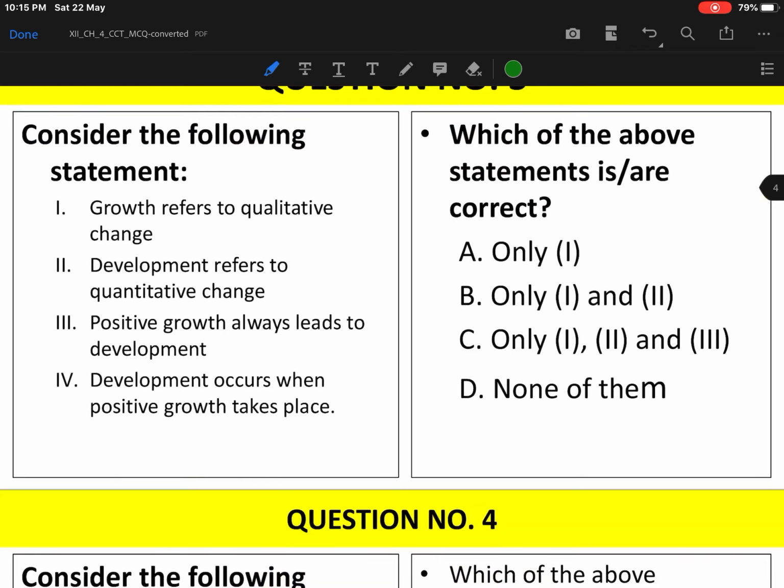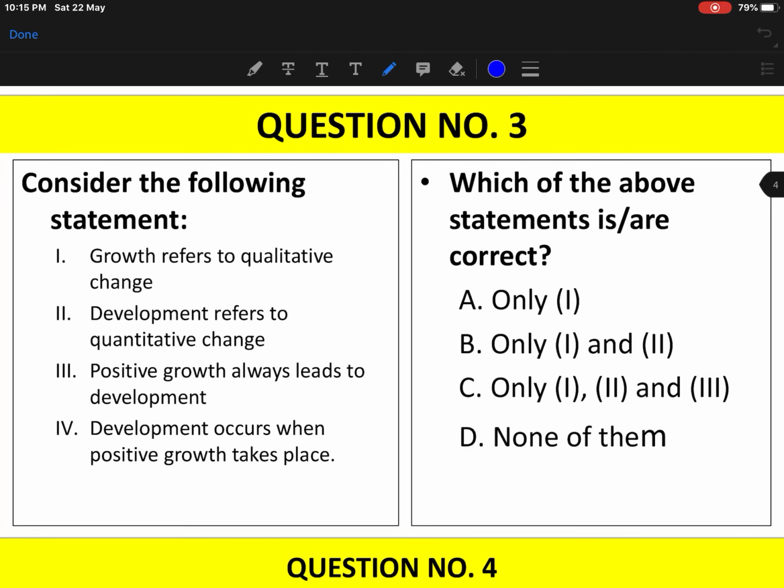Now let's move on to our question number 3. This is not based on the source, this is based on the statements. The first statement says that growth refers to qualitative change. So this question you'll have to attempt entirely based on your understanding, the concept that you have studied in your class about growth and development. So you'll have to use your conceptual clarity here. If you have the conceptual clarity about growth and development, then you would be able to answer it.